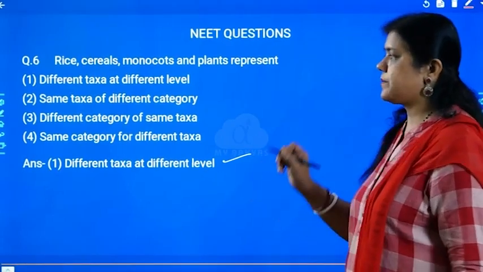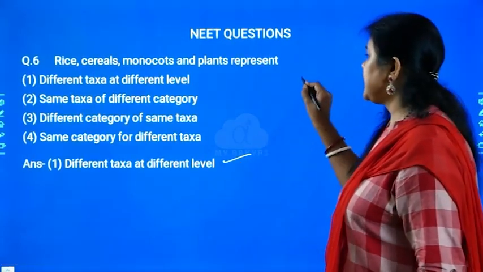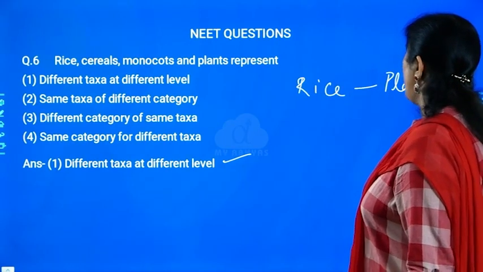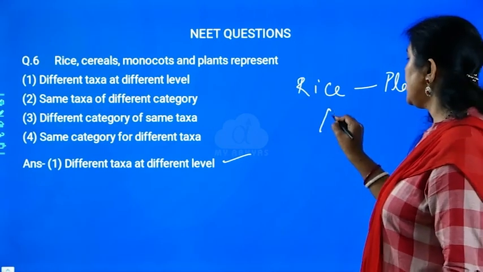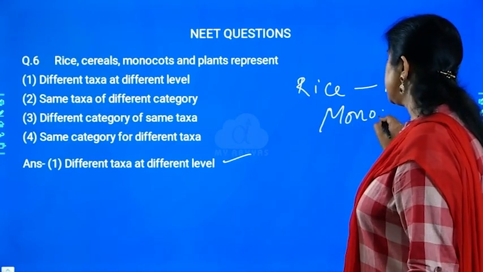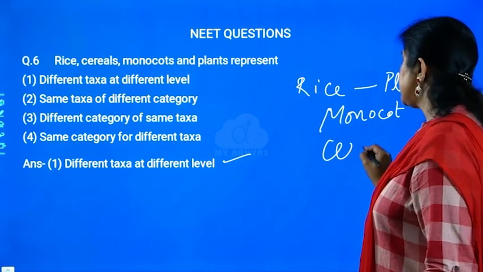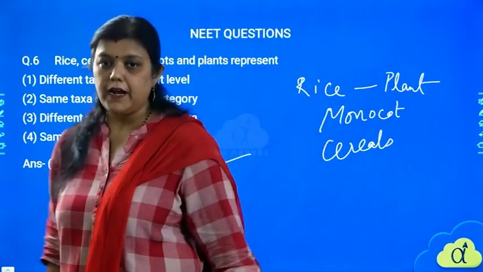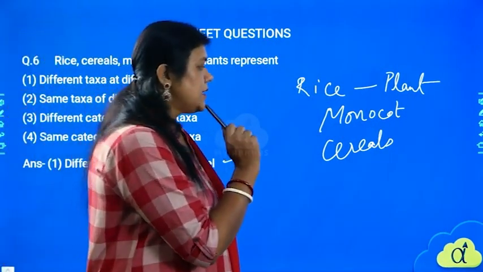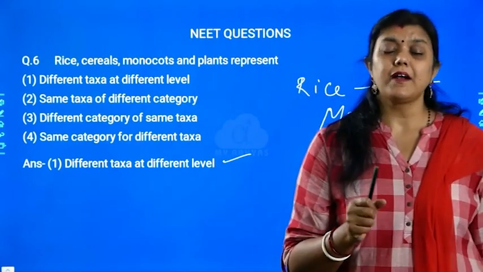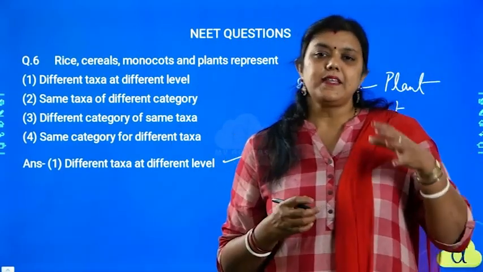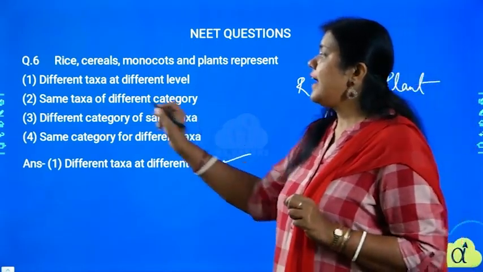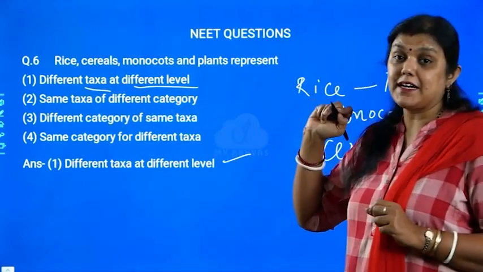How is this the correct answer? Rice is a plant, right? Now, what type of plant is it? Rice is a monocot plant, and it is also a cereal. Now, what is the question? Rice, cereals, monocot and plant, what do they represent? They represent one same organism at different levels. So here, different taxa at different level is the correct answer.